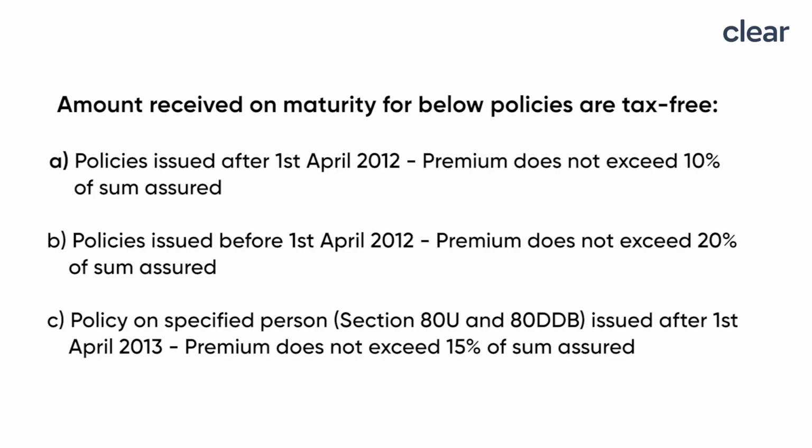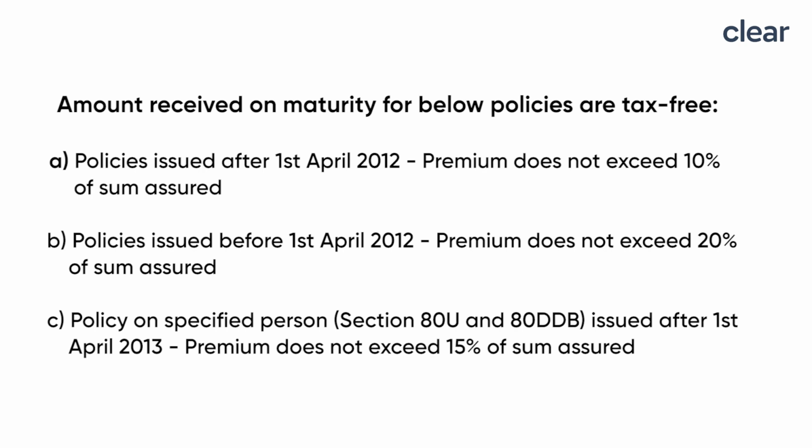Now, coming to the life insurance premium paid for which deduction is available under Section 80C. The maturity amount received from such policies is exempt from tax when the premium paid on the policy does not exceed 10% of the sum assured for policies issued after 1st April 2012, and 20% of the sum assured for policies issued before 1st April 2012. Any amount received on maturity of a life insurance policy or amount received as bonus is fully exempt from Income Tax.